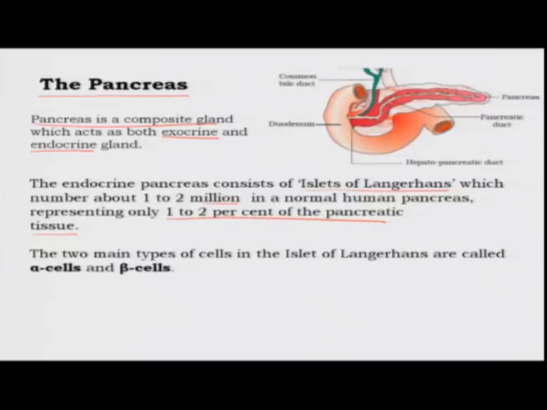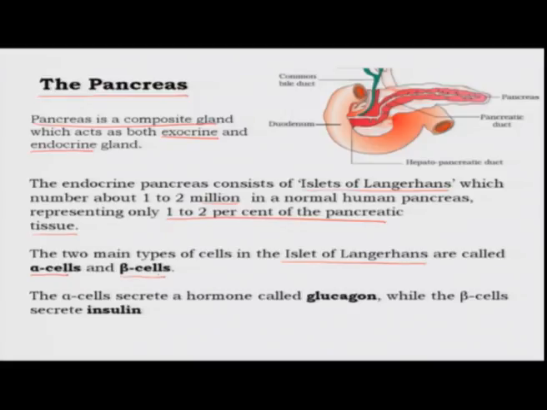So, there are two kinds of cells within these islets of Langerhans. They are called alpha cells and beta cells. And what are their functions? So, the alpha cells will secrete a hormone called glucagon, while the beta cells will secrete a hormone called insulin.